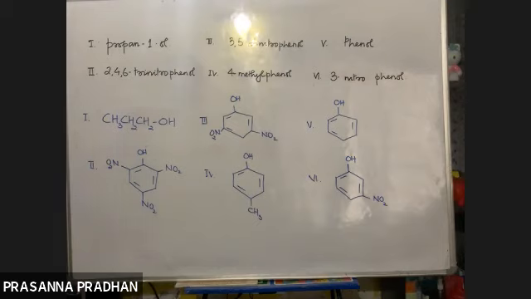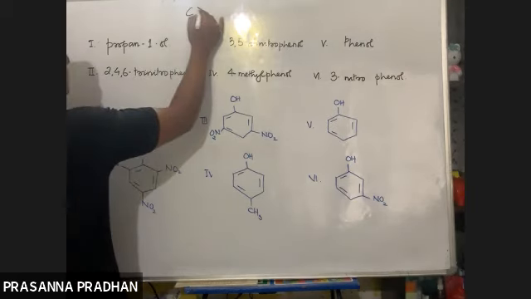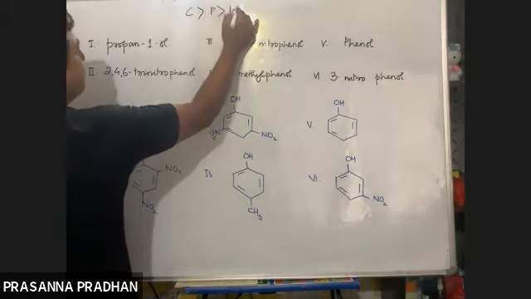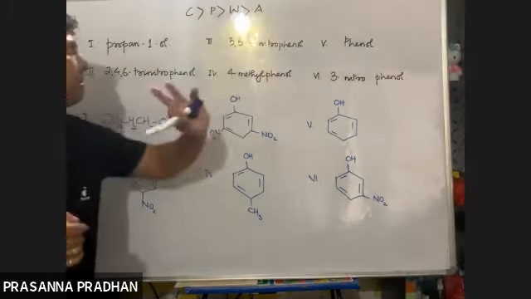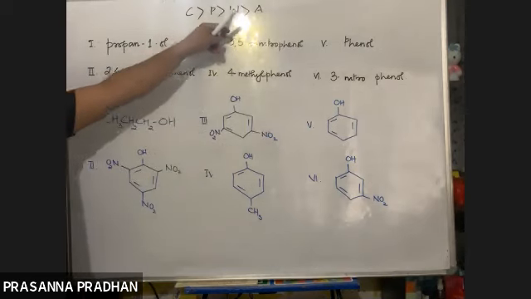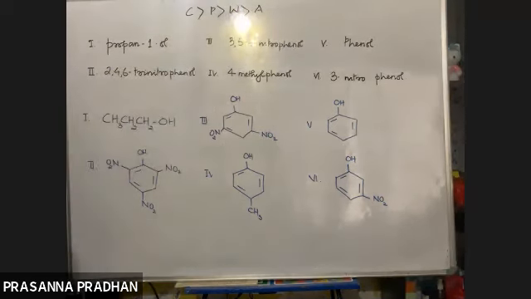So what is the concept we know? What is the order of acidity? CPWA: C greater than P greater than W greater than A. What does C stand for? Carboxylic acid. I think there are no carboxylic acids here. Phenol is greater than water, greater than alcohol. So alcohol is the least acidic. Which would be the least acidic among these 6?